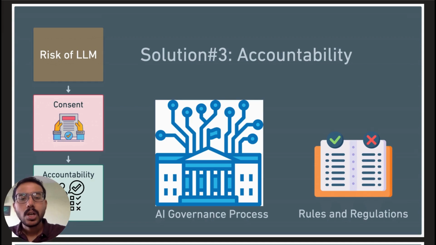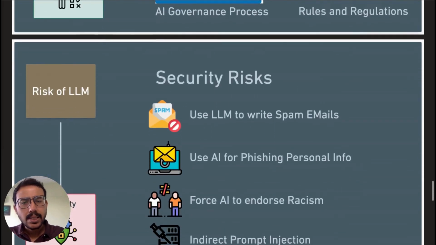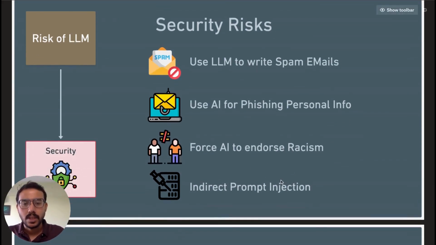Okay. So, now to the final risk, security. Large language models could be used for all sorts of malicious tasks, like leaking people's private information, helping criminals phish, spam, scam, all those sort of things. Now, these days, hackers have even pulled off stunts where they get the AI models to do their bidding. They make the AI endorse things like racism, suggest illegal activities, these sort of things.